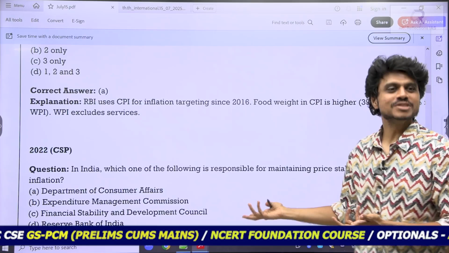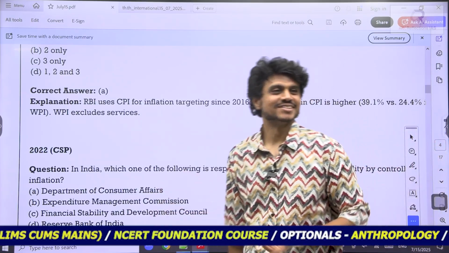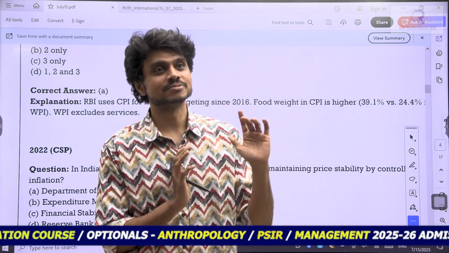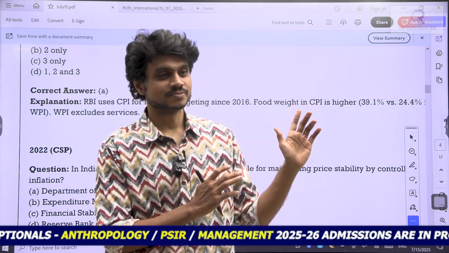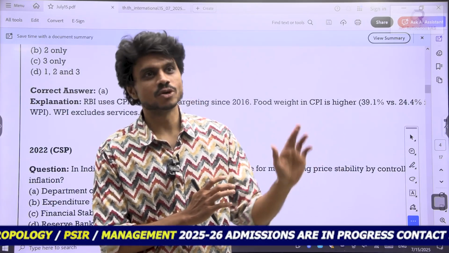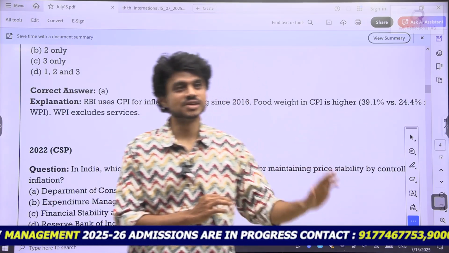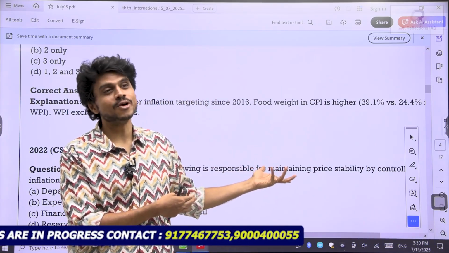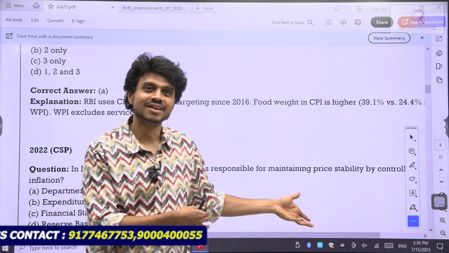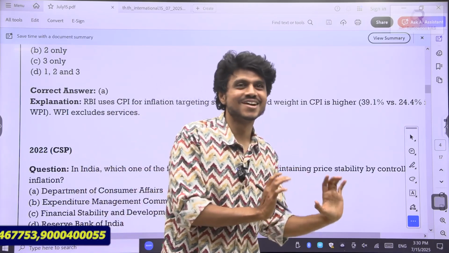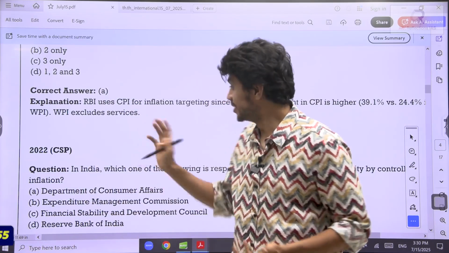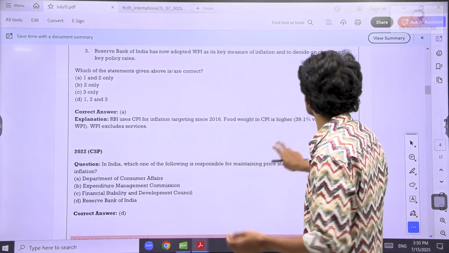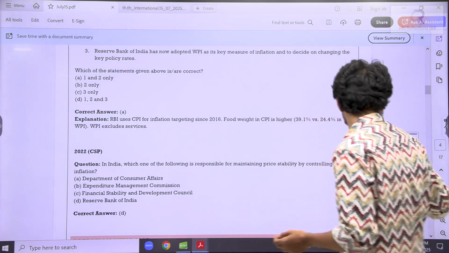Who is the body that is taking care of inflation? 2022 was a difficult year. Cutoff was very low. 2022, 2023, see the question: RBI. If I was giving the exam, I would have thought again, is UPSC really asking this question? I would have had a doubt in that manner. So the point is again the same: questions will be easy, the only thing is revision.